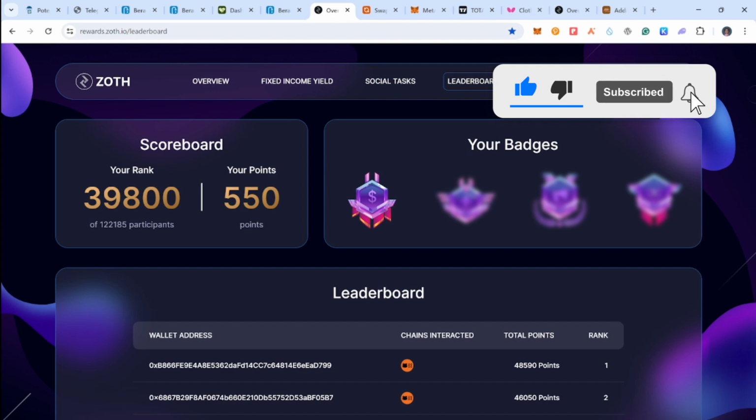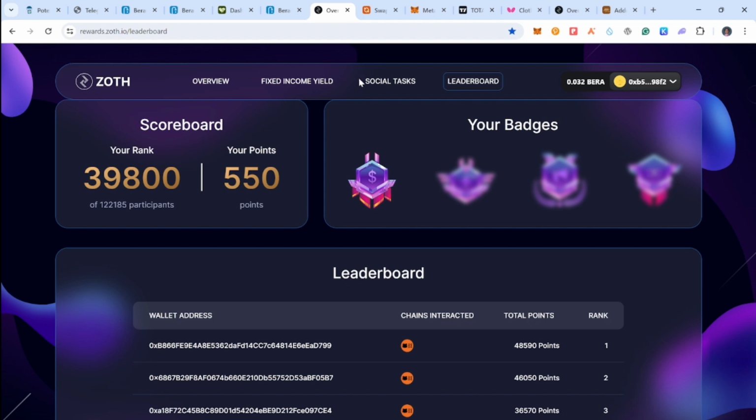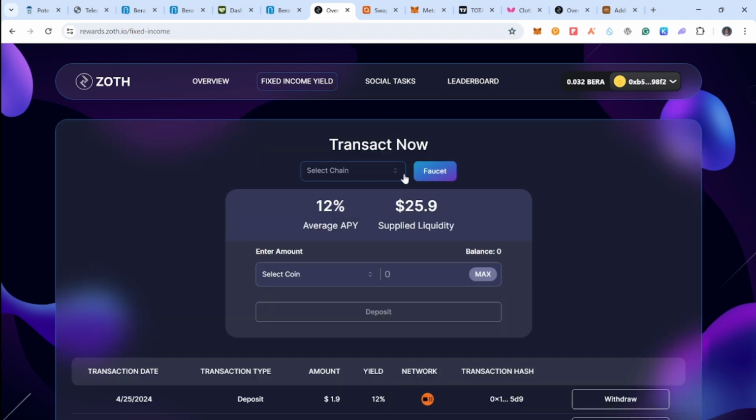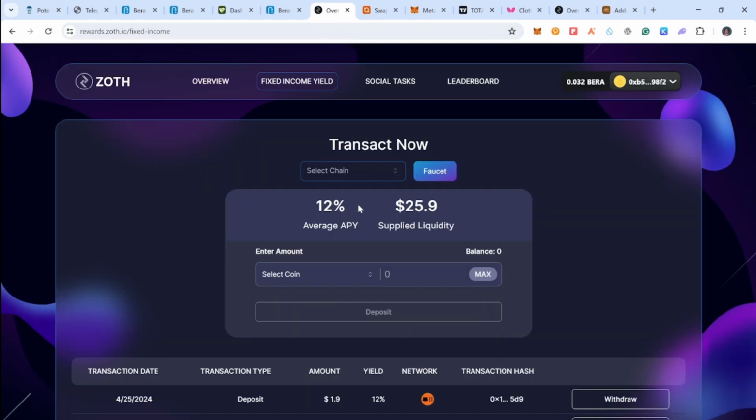Right now, I'm rank 39,800 with 550 points. If I supply another token right here, which I'm going to do later, I think I should be able to earn additional points with deposit money over here.